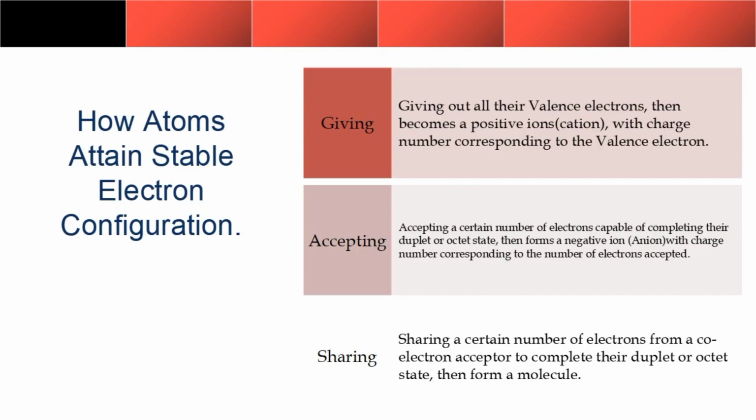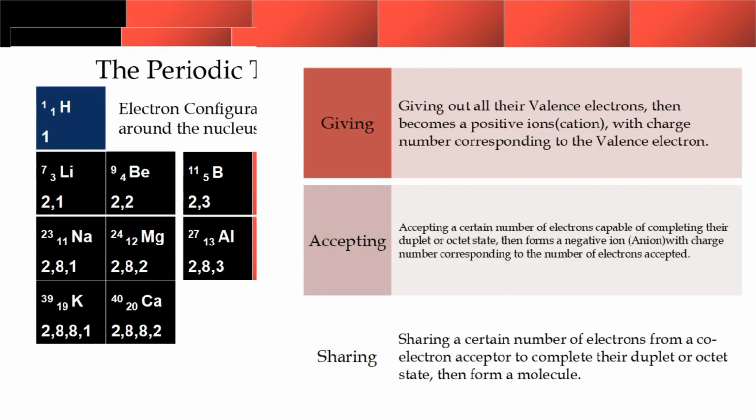What I am trying to put over here is that those with valence electron numbers below 4, something like 1, 2, 3, are capable of releasing all their valence electrons, and when they do that, they will have a shortage of electrons, a shortage of negative charge. And when someone is having a shortage of negative charge, you are increasing in positivity. So that means that if you give out 1 valence electron, you are going to be +1. If you give out 2 valence electrons, you are going to be +2. If you give out 3 valence electrons, you are going to be +3.